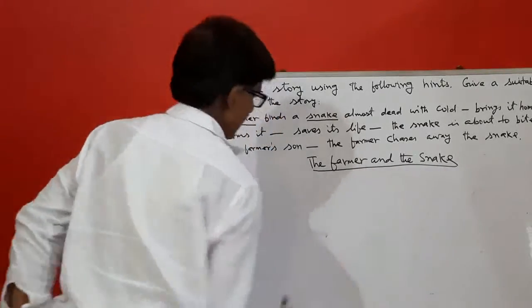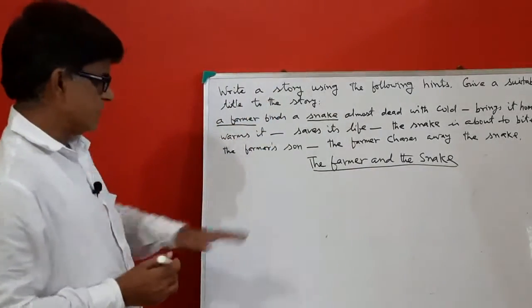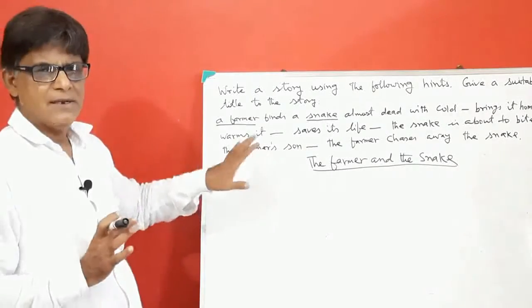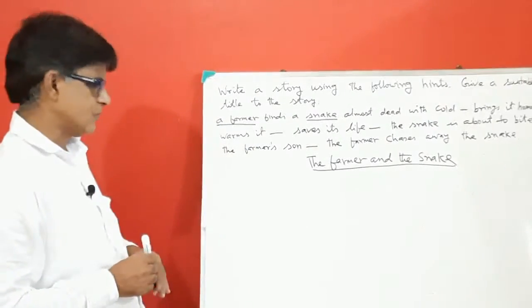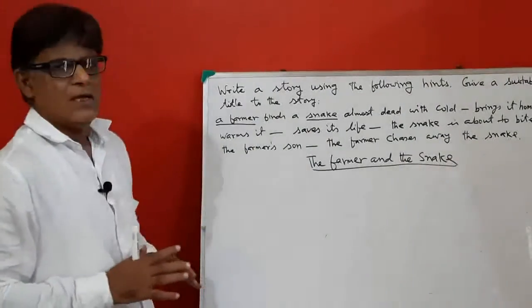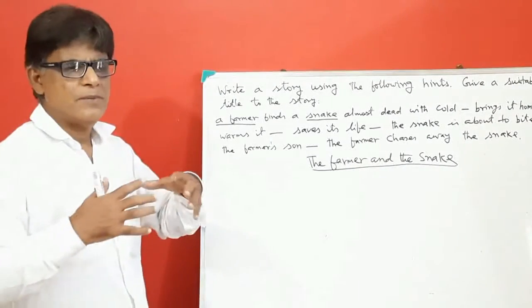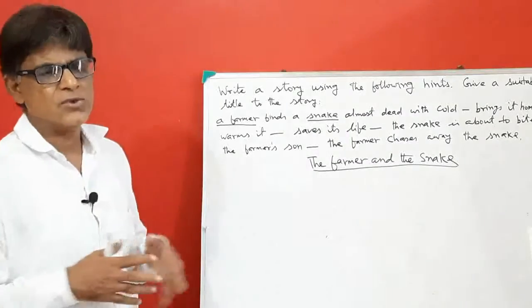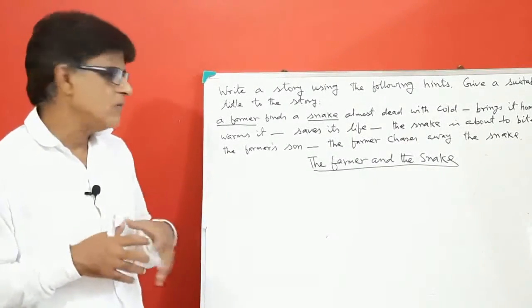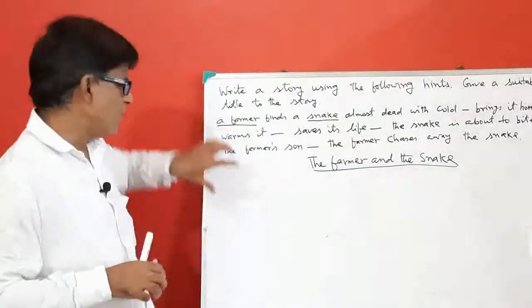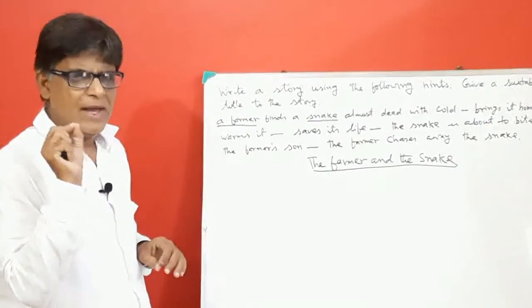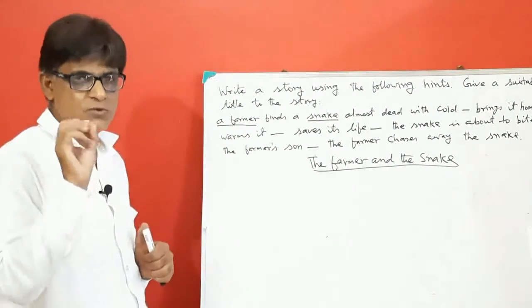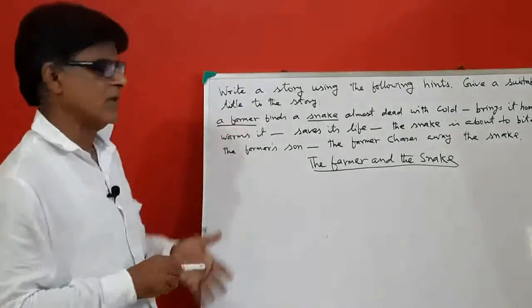So this is the title, heading or caption to the story. You can imagine some more things to add to the points. You are not bound just to develop only these points. You can add to the points, but the additions should be relevant to these points.